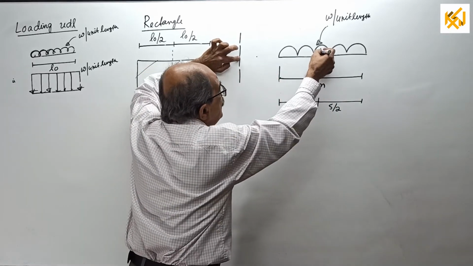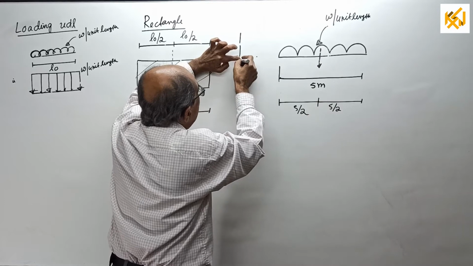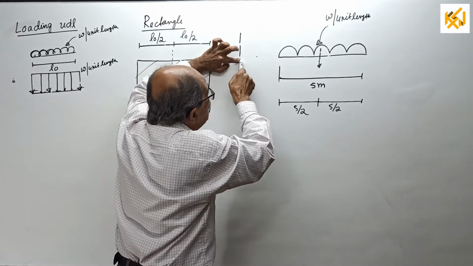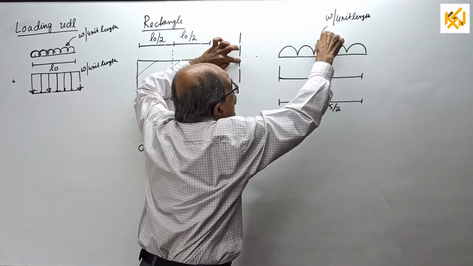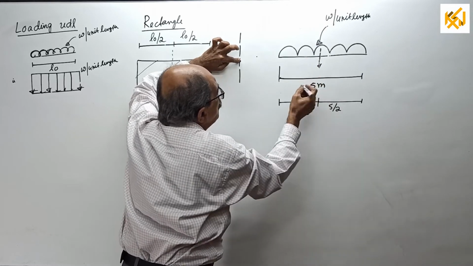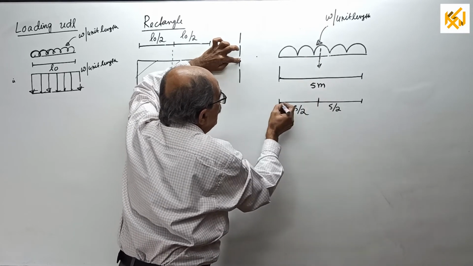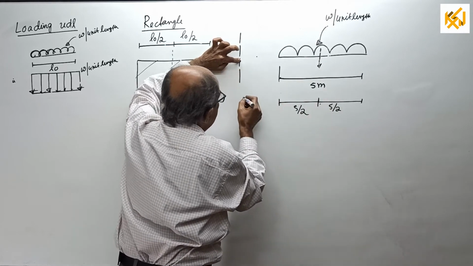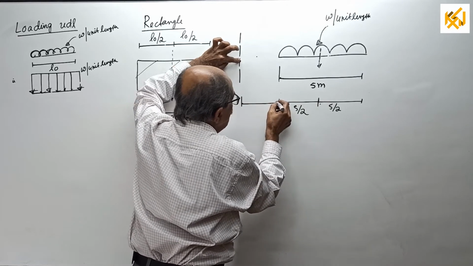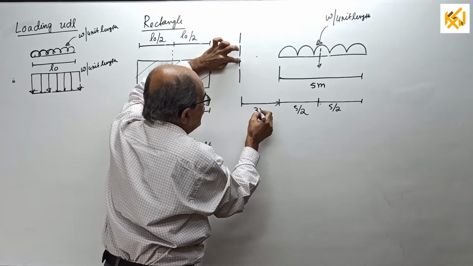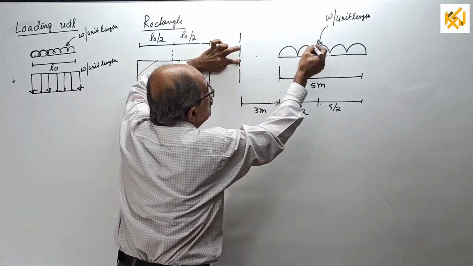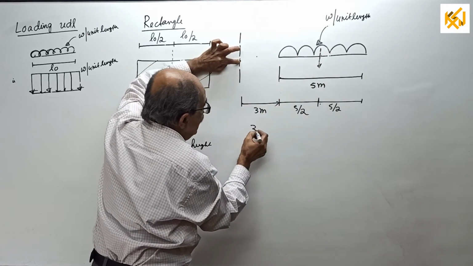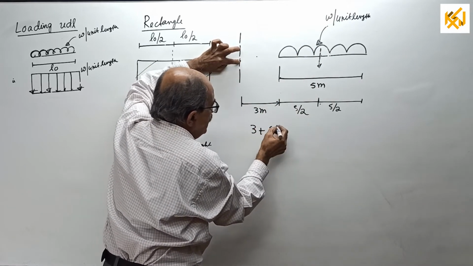So, for the moment of that load, from here I want the perpendicular distance to the line of action of that load. It will be equal to, see, if this is 5 meter, from here to here is 5/2. This distance we don't know how much it is, say, for example, 3 meter. Then from here to here will be 3 plus 5/2 meter.